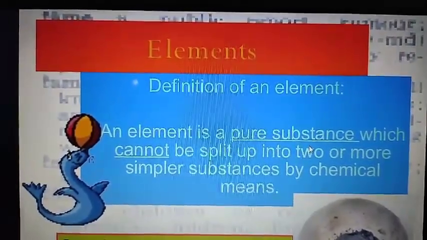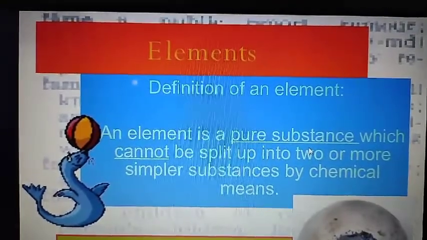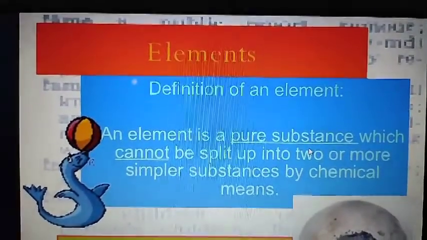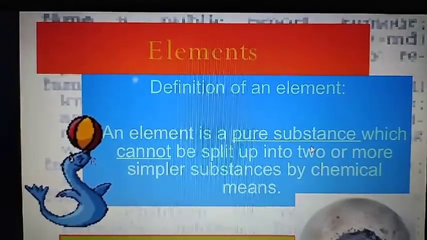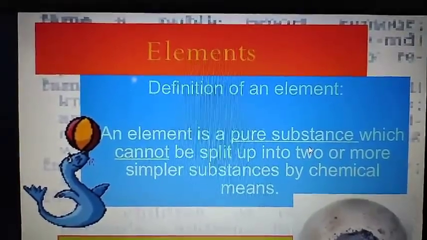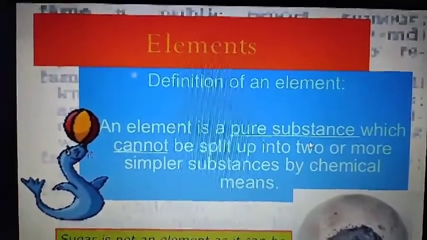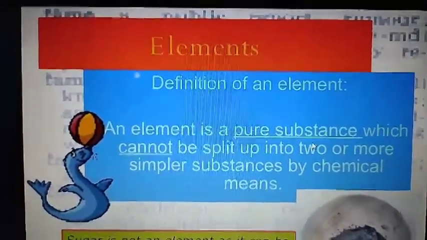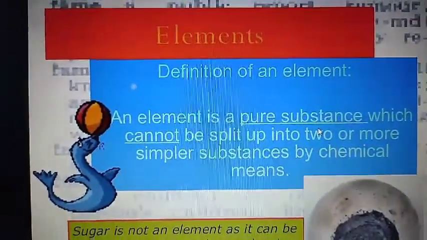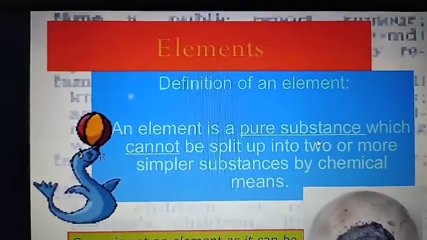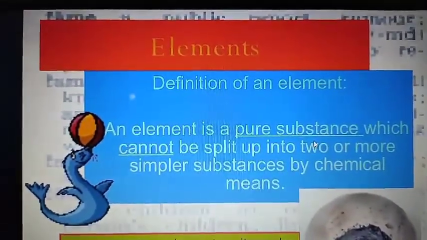You know, in the earth's crust oxygen is present abundantly. I mean, in the earth's crust oxygen is the most abundant element.